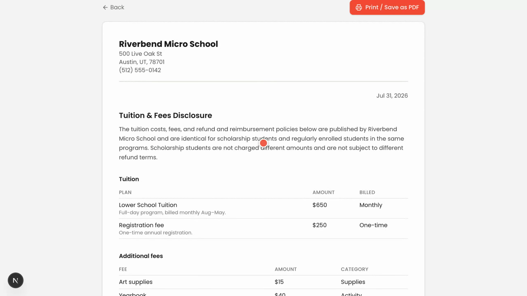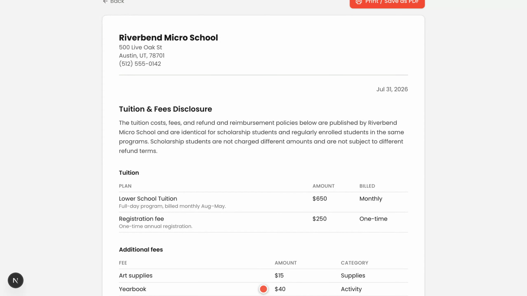The first paragraph is the promise Utah requires. Same price, same refund terms, scholarship or not. Tuition is your live plans with the amount and the cadence. Change a plan and the disclosure changes with it. Additional fees is your fee catalog, so nothing a family gets billed during the year is missing here.